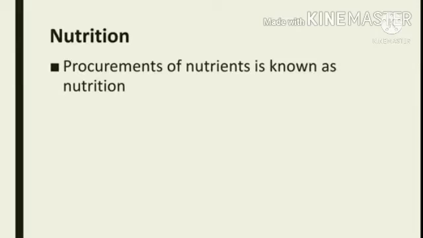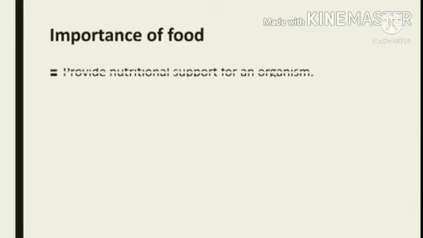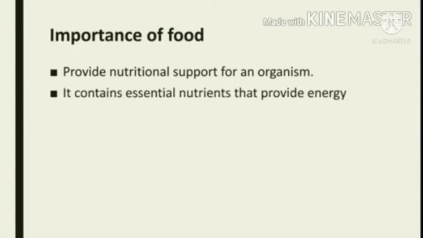Procurement of nutrients is known as nutrition. So, how is an organism going to get its nutrition? It is from the food which it consumes. Food plays a very important role in the overall growth and development of an organism. Food provides nutritional support for an organism.